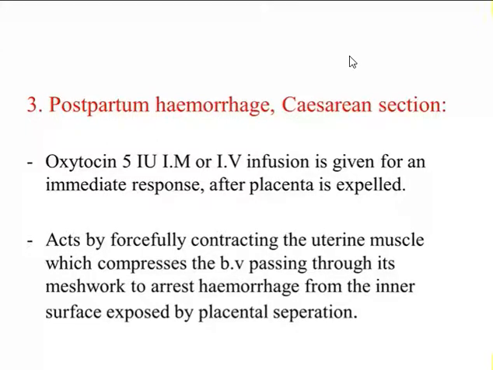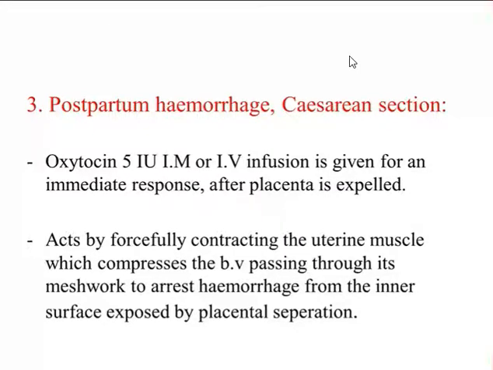There may be chances of hemorrhage from the inner surface where the placenta was attached inside the uterus. So to prevent the excessive bleeding from the placental separation, we can give oxytocin, and this oxytocin will contract the uterine muscles. After the uterine muscles are contracted, it will compress the blood vessels.